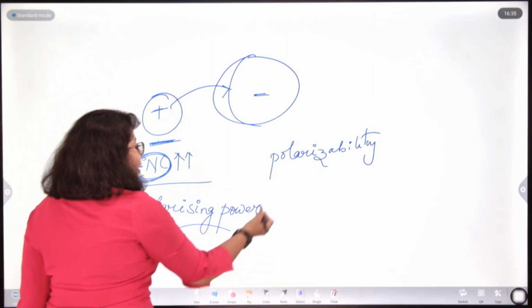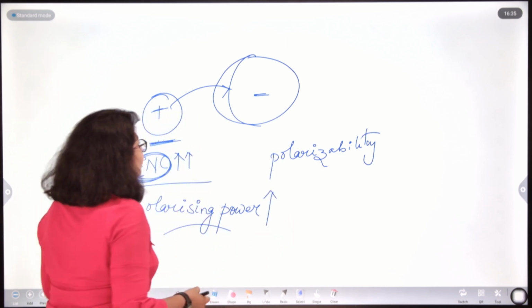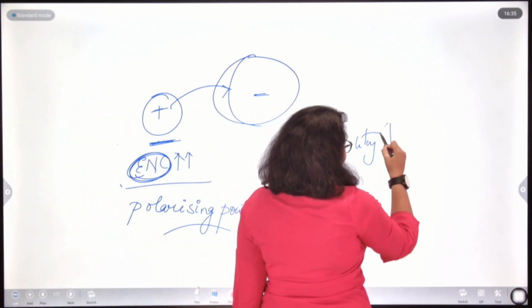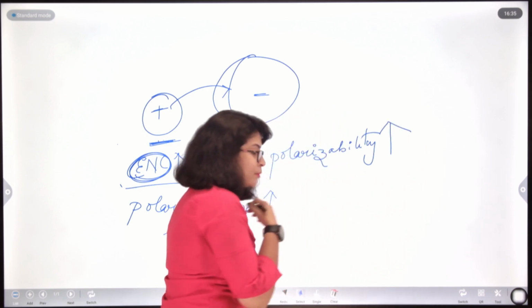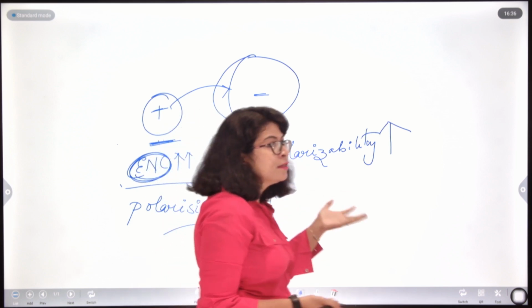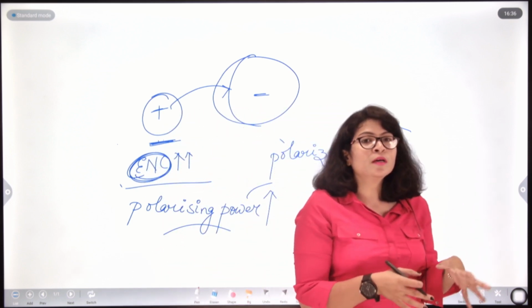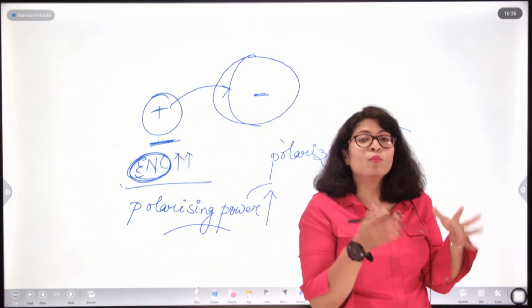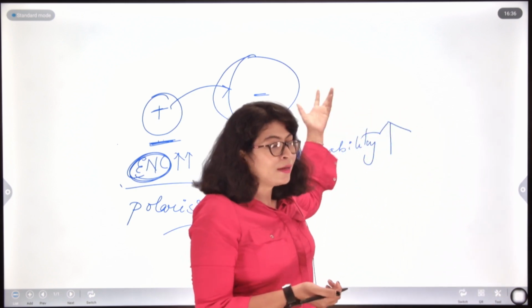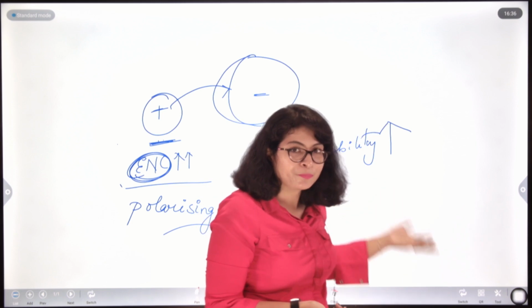The higher the polarizing power of the cation and the higher the polarizability of the anion, the stronger the effective nuclear charge, or the more the distortion of this negative charge of the anion towards the cation, right.